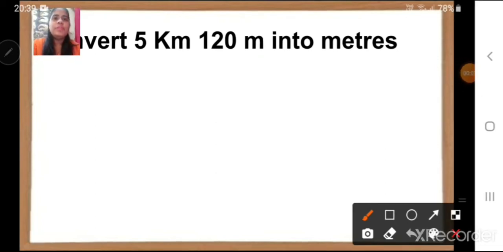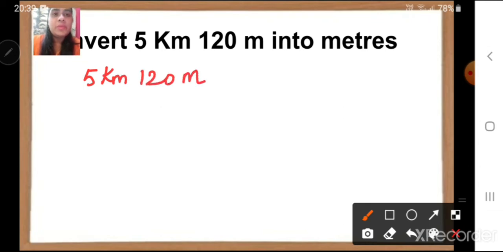So children, the question is 5 kilometer and 120 meter. First, we are going to convert the 5 kilometers. We know the formula. The formula is 1 kilometer is equal to 1000 meter, right?